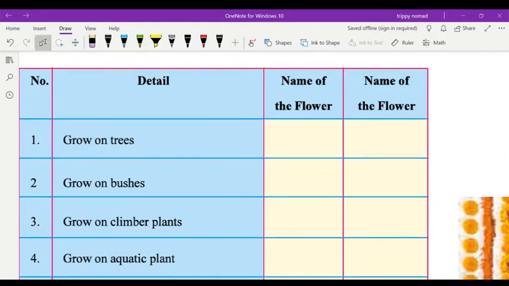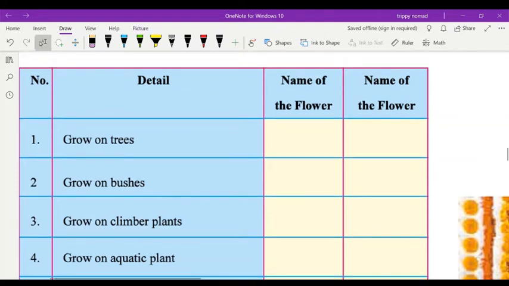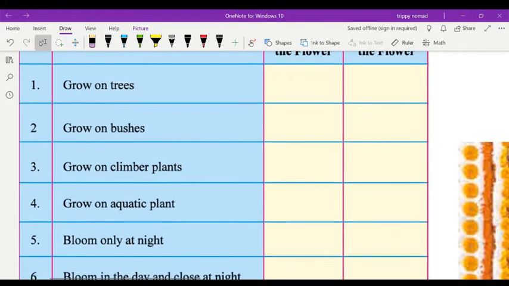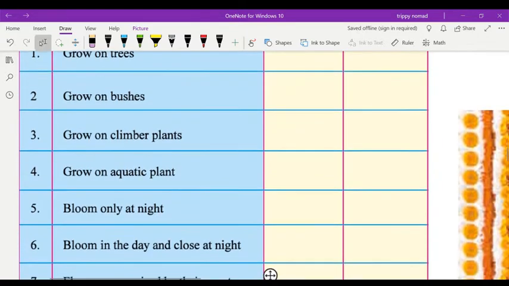Okay, and the name of the third one, that grows as a climber, that is bougainvillea. Then those that grow in aquatic conditions, tuberose also, and fourth one, that is lotus and kumudini, which bloom only at night.